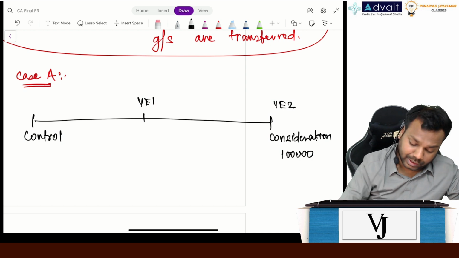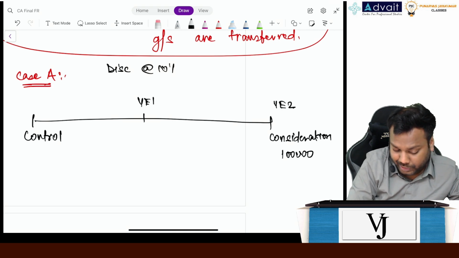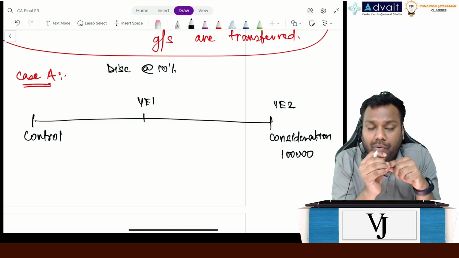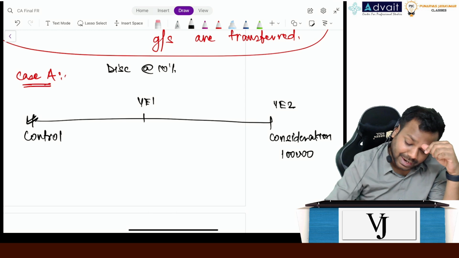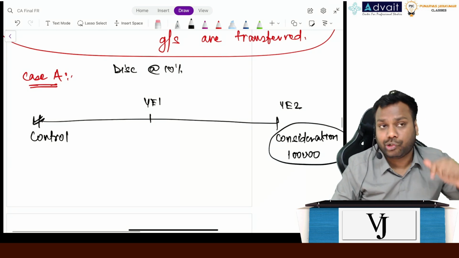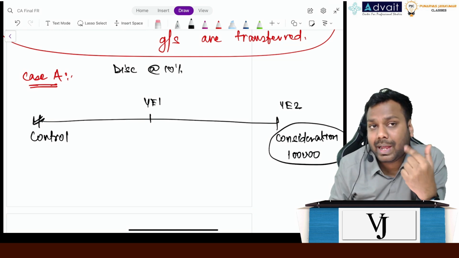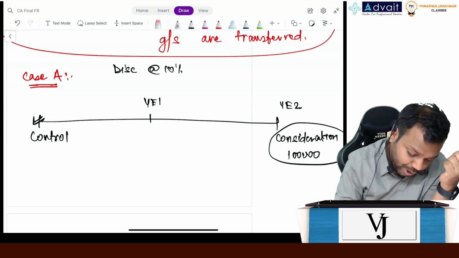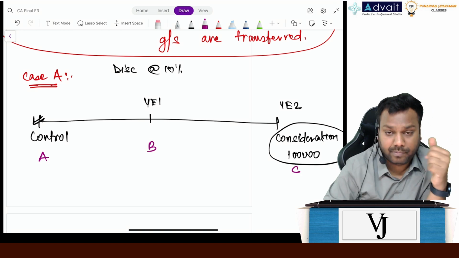The discounting rate I will assume in this case at the rate of 10%. When I have transferred the control here, but I have received the consideration here, the first question is, when will I recognize revenue? I am writing 3 points here. Just tell me which point, A, B or C?